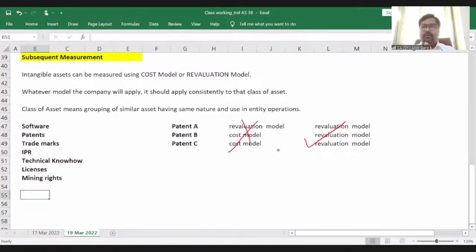So friends, first of all, I recommend that before going through Ind AS 38, just go through Ind AS 16. Once you complete Ind AS 16, you will have a lot of revision of Ind AS 16 while reading Ind AS 38, like subsequent measurement, cost model, revaluation model. So you will have 2 benefits. One, you will be able to understand Ind AS 38. Second, you will be able to revise Ind AS 16. So please go through Ind AS 16 first, then come to Ind AS 38.